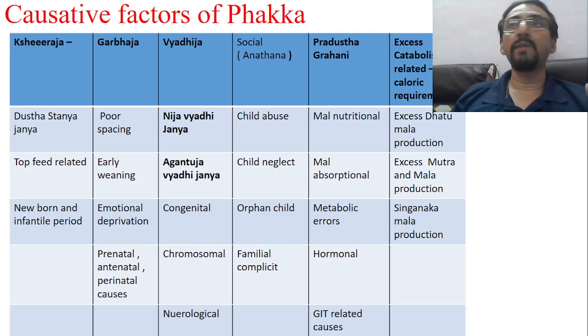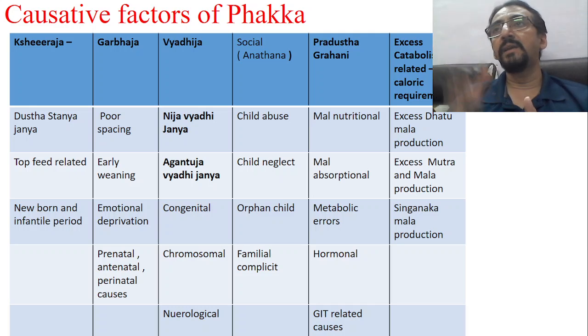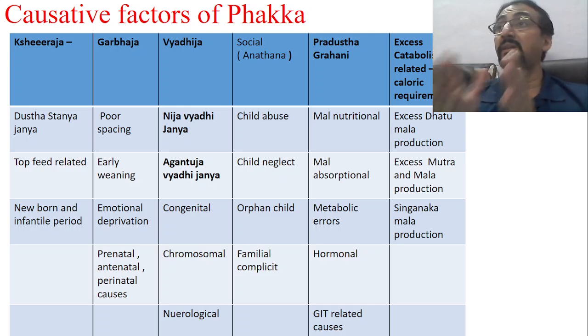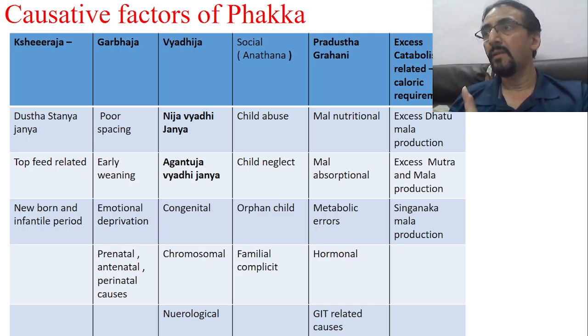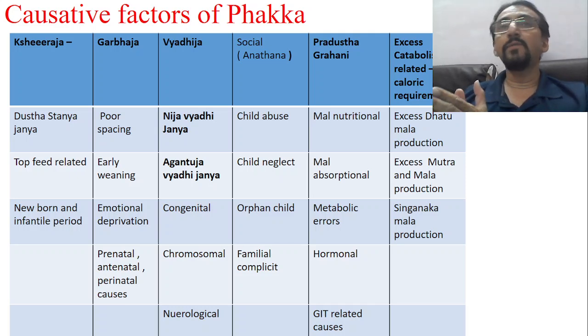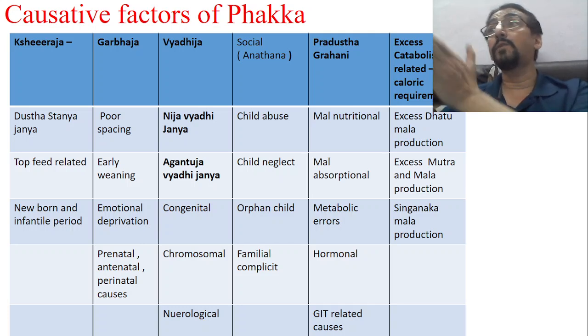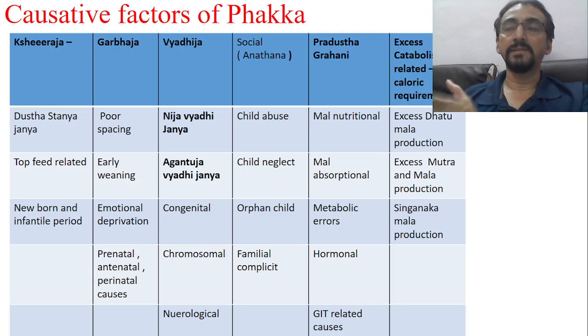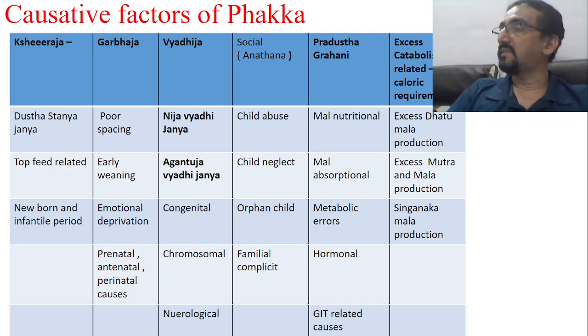Newborn and the infantile period. This Kshira Phakka is more common in the newborn and infantile period because Kshira is the main diet in the newborn as well as the infantile period. Later on, from 2 years onwards, the incidence of Kshira Phakka decreases. By that time, if you are not able to take proper care regarding Kshira, the baby will definitely develop FTT or Phakka Roga. But if a disease starts after 2 years, it is less likely to be Kshira Phakka. It may be because of some other factors that we will see. So this is one thing which is explained in our science.